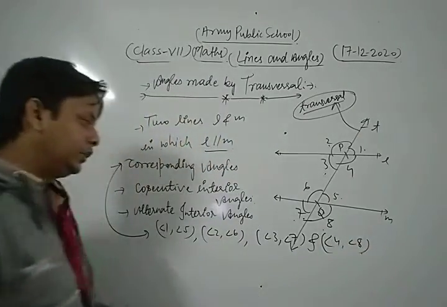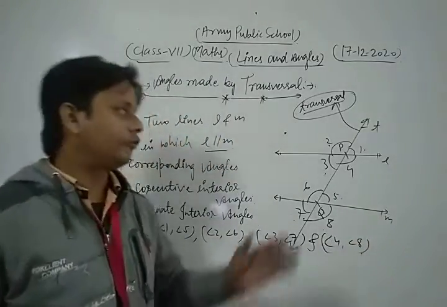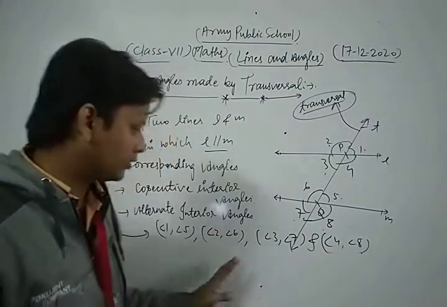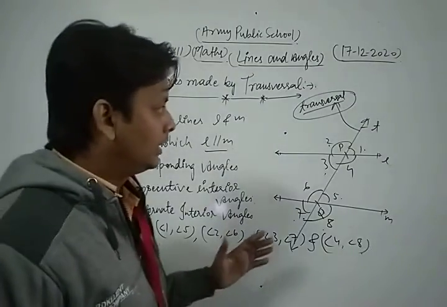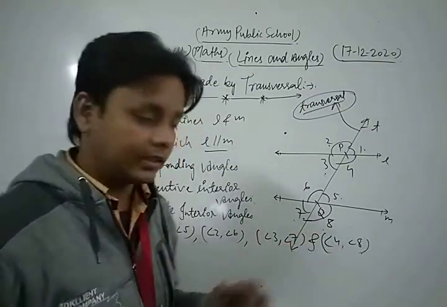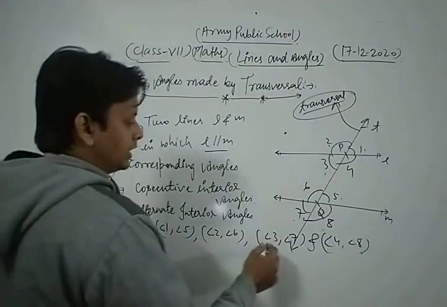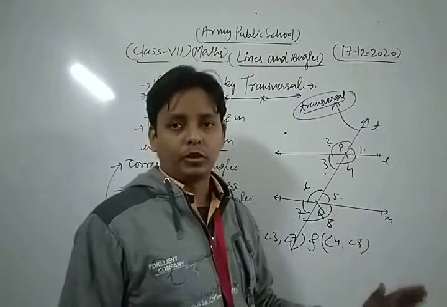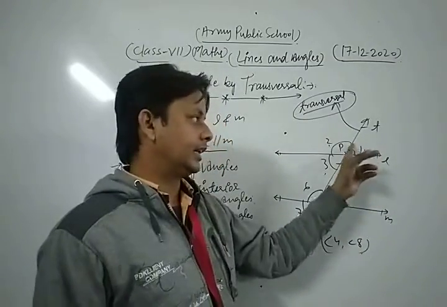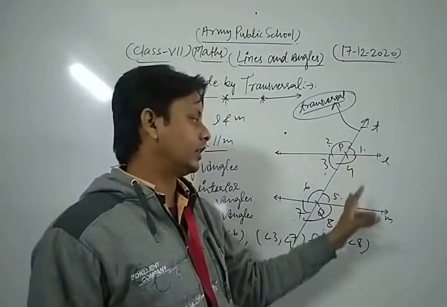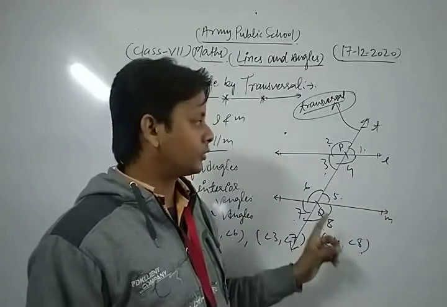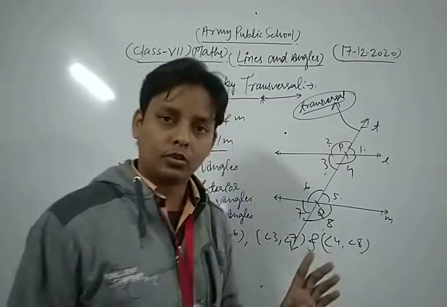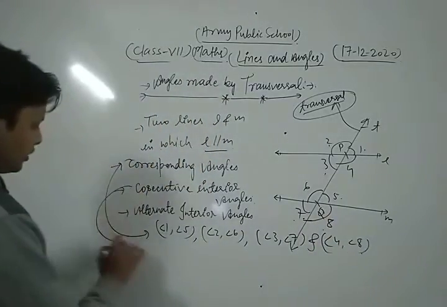Dear friends, in this way we can say that if two parallel lines are cut by the transversal T, then in that condition there are four pairs of corresponding angles, which are 1, 5, 2, 6, 3, 7 and 4, 8. So these are the pairs of corresponding angles. The angles made by the transversal on the same side of it are known as what? Corresponding angles. So the pairs of corresponding angles are 1, 5, 2, 6, 3, 7 and 4, 8. Okay, now we are going to discuss the consecutive interior angles.